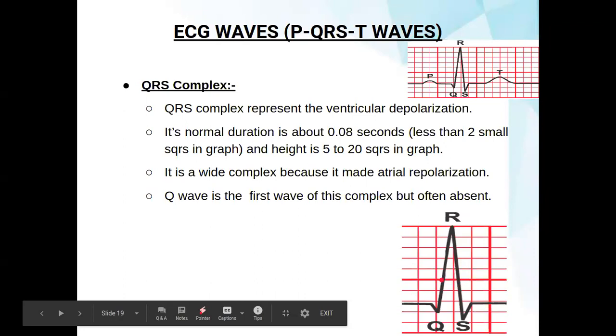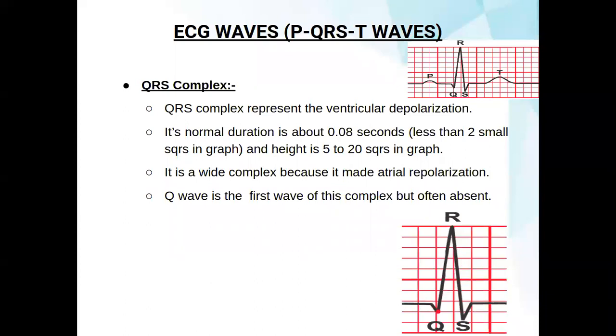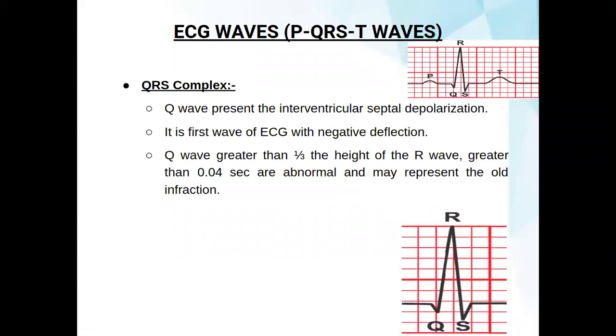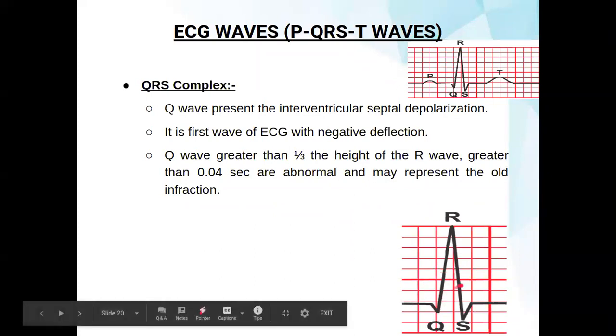Then the Q wave is also known as the first wave of the complex, but it is often absent. The Q wave in an ECG is the first negative deflection. It represents interventricular septal depolarization. It should always be less than one third of the height of the R wave.